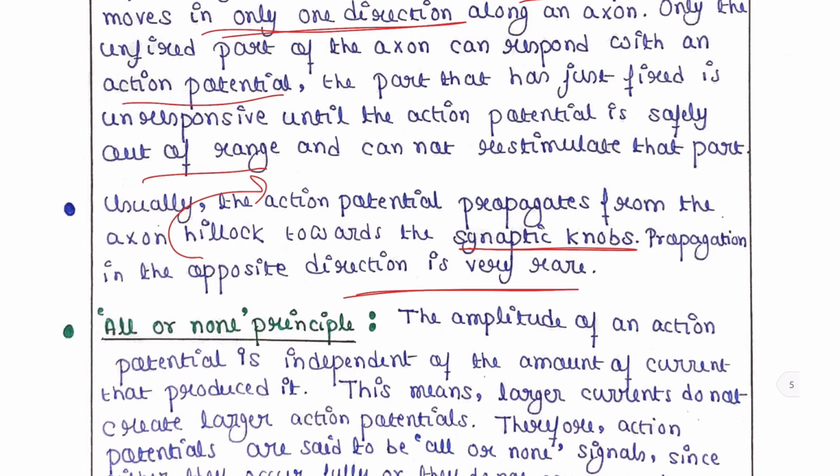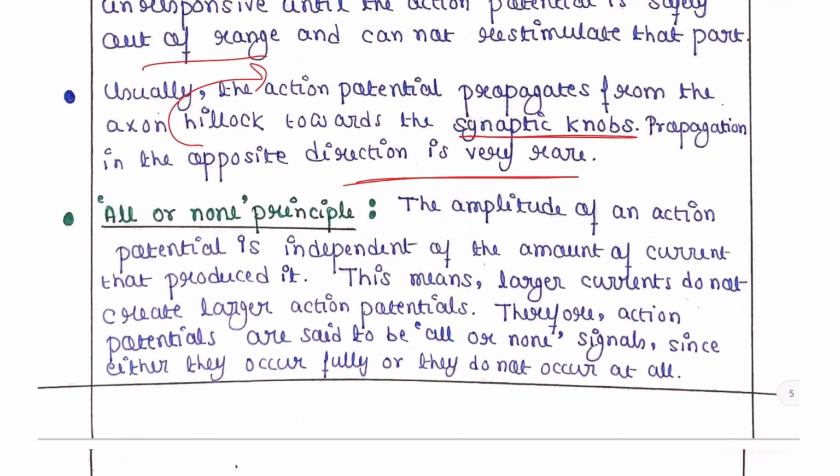Now, we will see one more thing, that is the all or none principle. The amplitude of an action potential is independent of the amount of current that produced it. This means larger currents do not create larger action potentials.